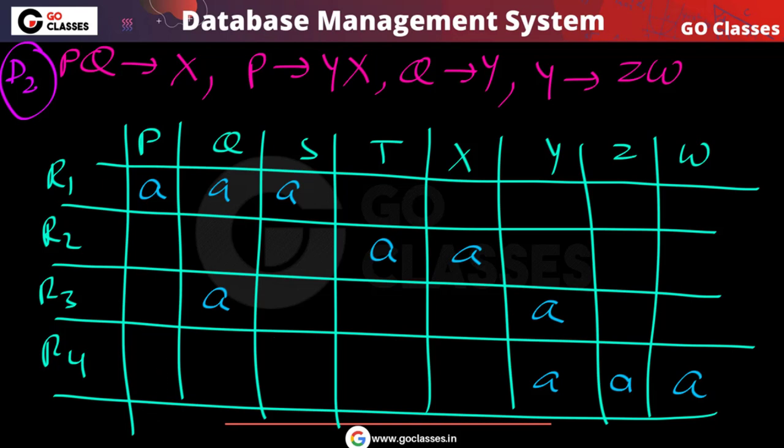Now let's see what we can do. You can very easily notice that Y determines ZW. What it means is that if the Y value is same, then the ZW value also must be same.